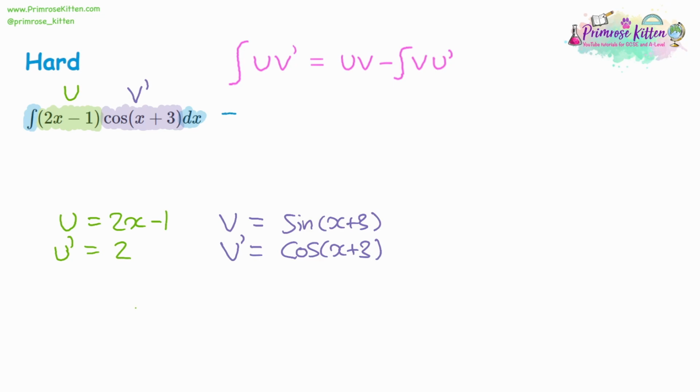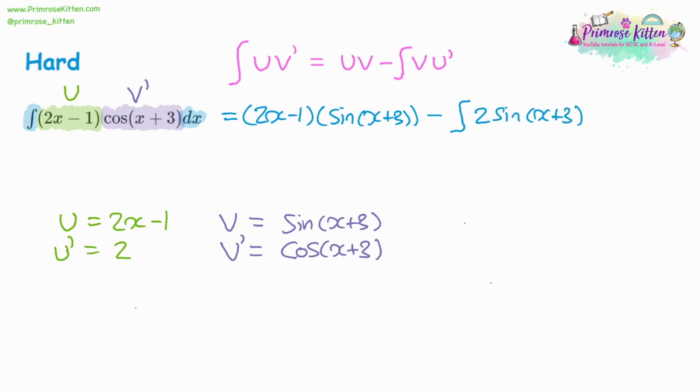So now we can substitute u times v. So we're going to do 2x minus 1 multiplied by the sine of x plus 3. Then we're going to take away the integral of v times u dash. u dash is 2, so that'll be 2 times sine of x plus 3.